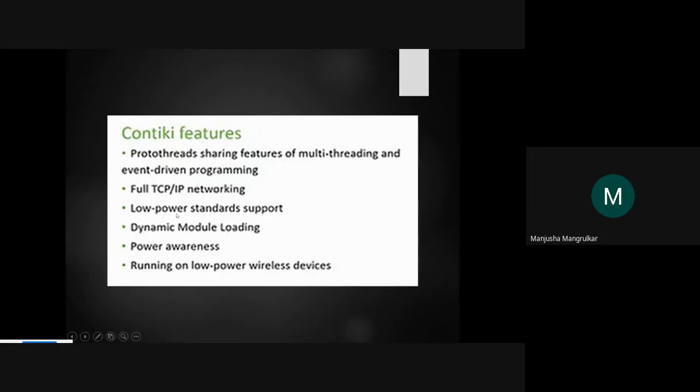Power awareness: if it is dynamic module loading, then obviously it is power aware, and it runs on low power wireless devices. Everything is wireless nowadays. That device is called the Internet of Things device. These are the main features of the Contiki operating system, right?